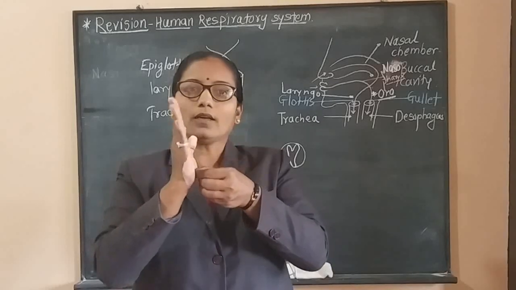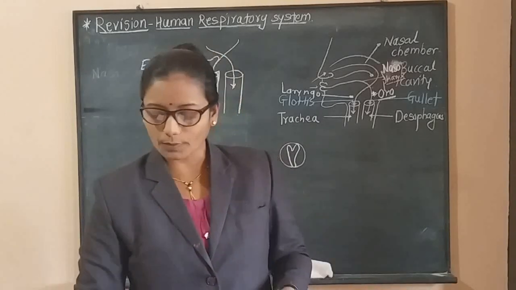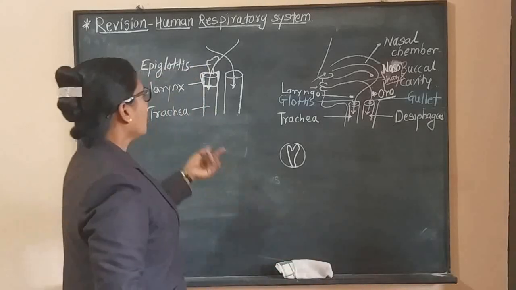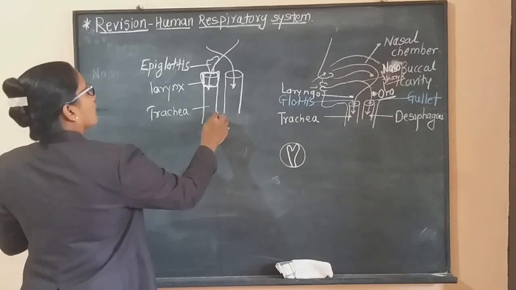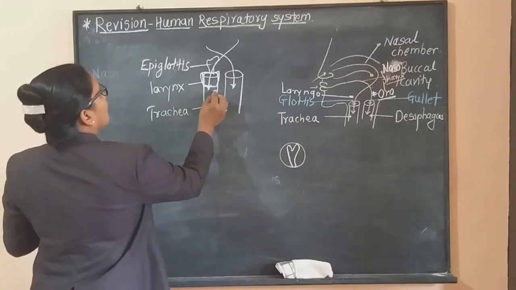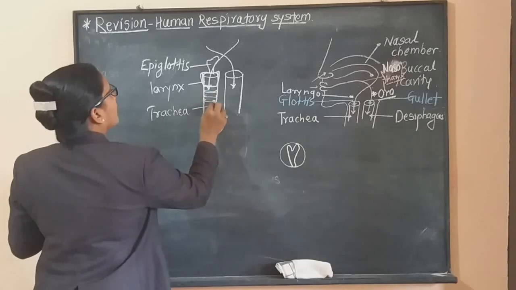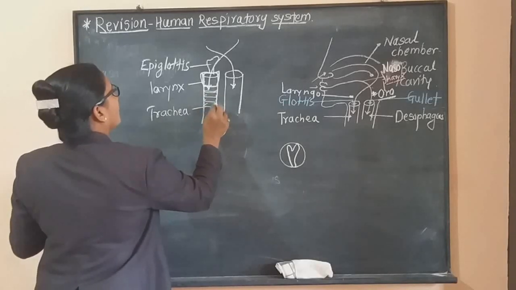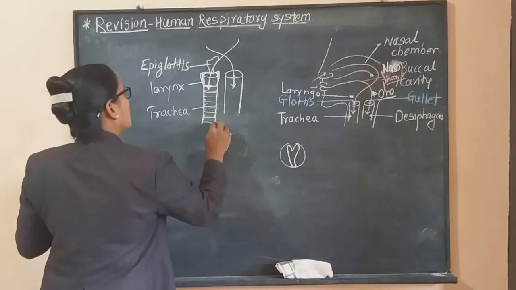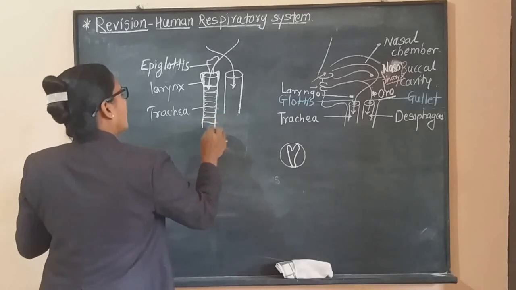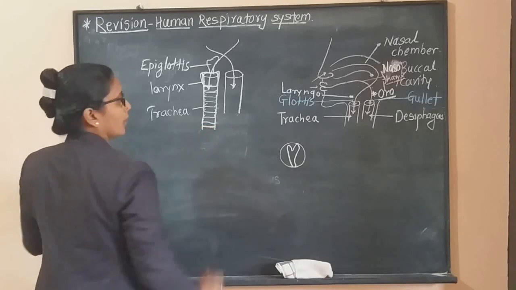And then it again opens when we inhale. This is the main function of the epiglottis. Now, this trachea is internally provided with C-shaped cartilaginous rings. These are partial C-shaped cartilaginous rings, and our trachea is internally provided with ciliated epithelium.